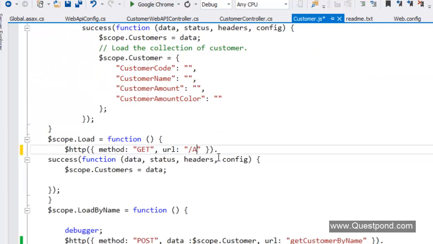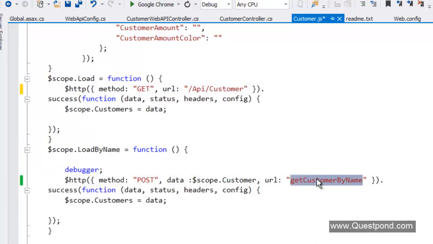When we say API/customer get, this will do a search. So basically, now we don't have to say get customer by name, get customers, post customer, insert customer. It is just customer. And then depending on whether it is a post or a get, he will do the necessary thing, right?